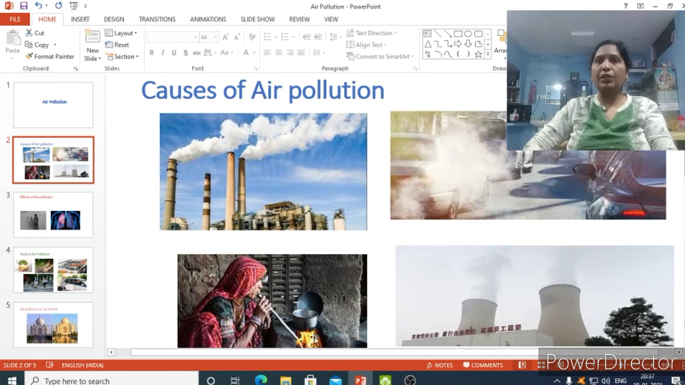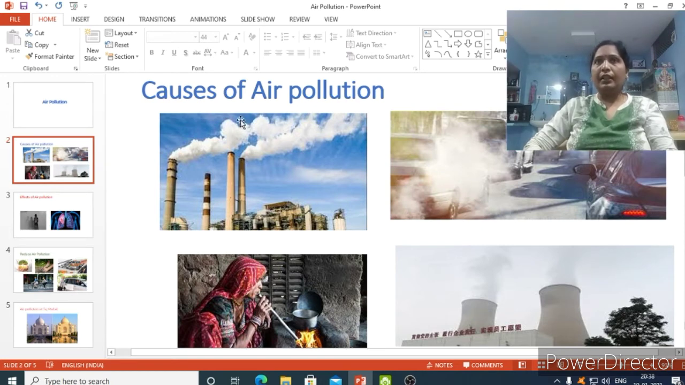And the other way is earthen chullas. You can see these earthen chullas used in villages. People burn wood to make energy, and that energy they use for cooking. When they burn the wood in the earthen chulla, it releases a lot of smoke into the air. So the factory outlets, the vehicle smoke, the earthen chullas, and thermal power plants all release smoke into the air that causes air pollution.